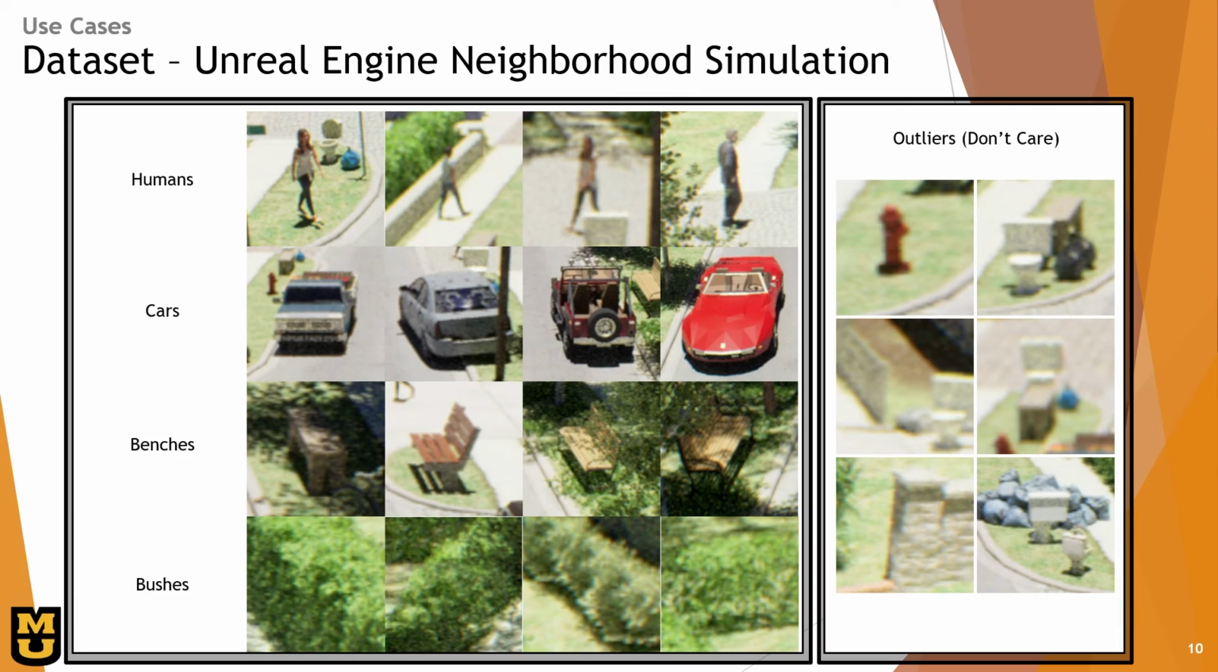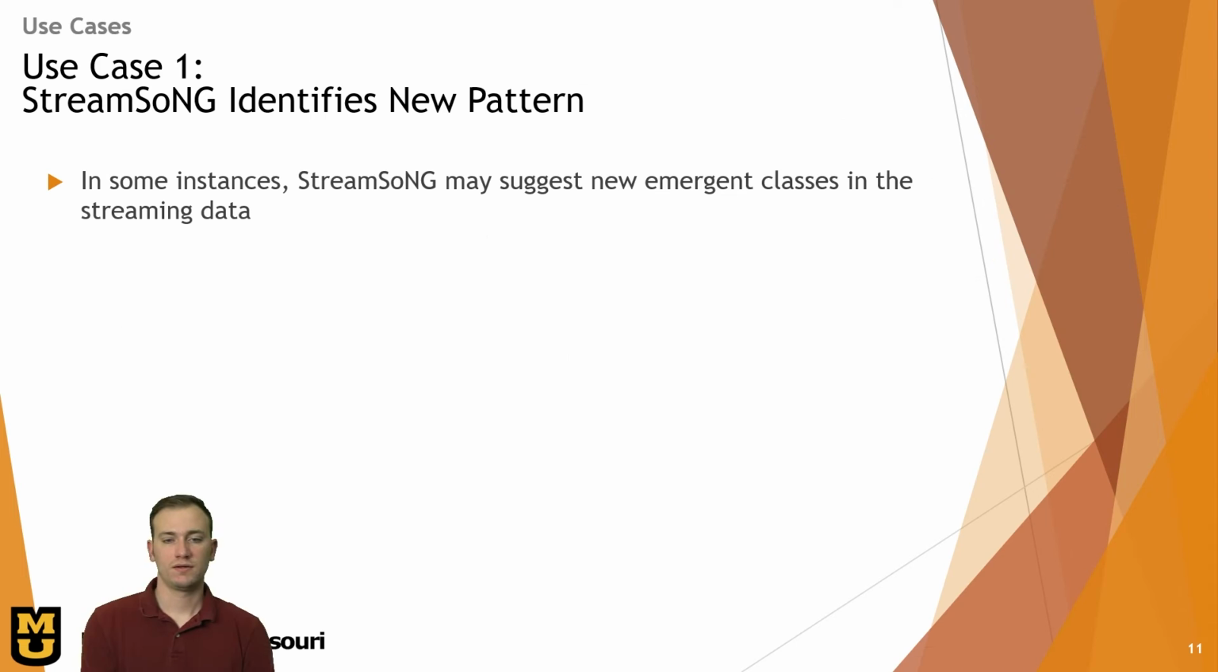These chips are as follows. Some of these chips are in this slide, including our known imagery, like humans, cars, benches, and bushes, as well as noise chips like fire hydrants, toilets, trash, things we don't care about and that we want the algorithm to filter out. So the first use case we want our human-in-the-loop labeling approach to handle is when our stream classifier